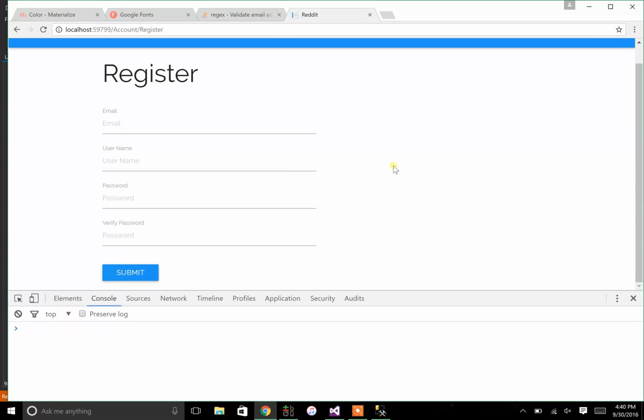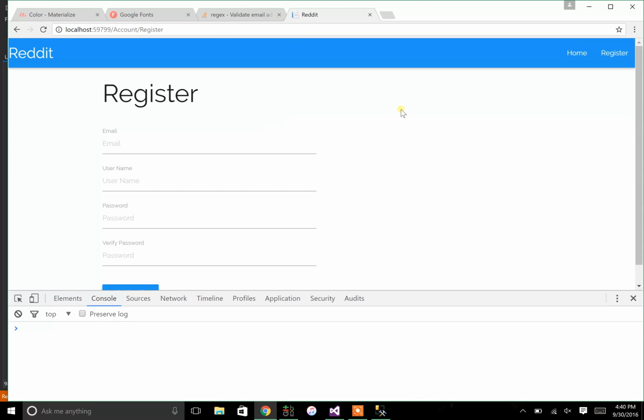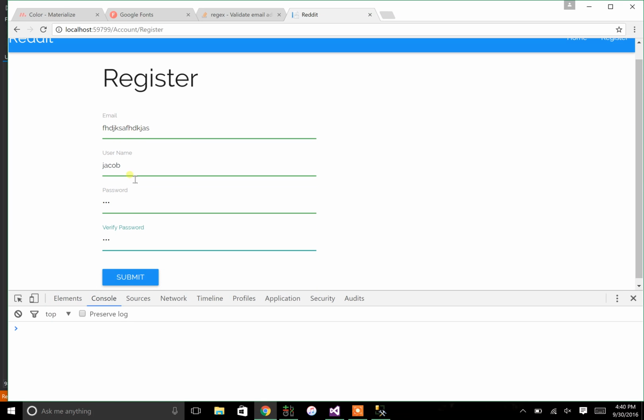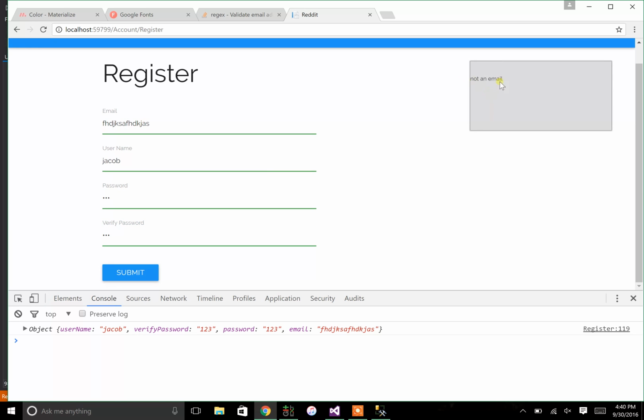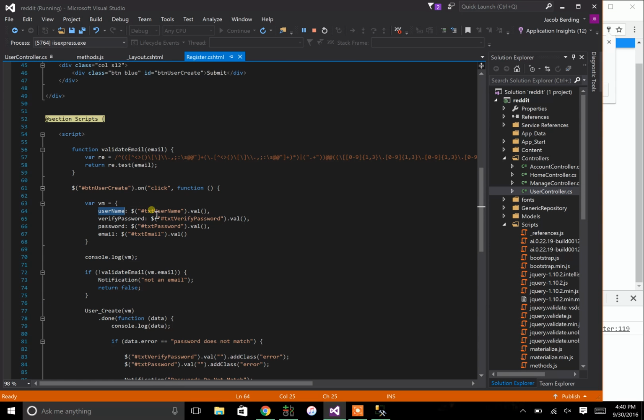So I can go over here and I have this nifty little register page for my Reddit. Just do a quick refresh. So on the front end, I've actually done this to test. I can type in Jacob here, 123, 123. So this isn't a valid email, right? So if I submit it, not an email, right? What I'm doing there is called front-end validation, right?